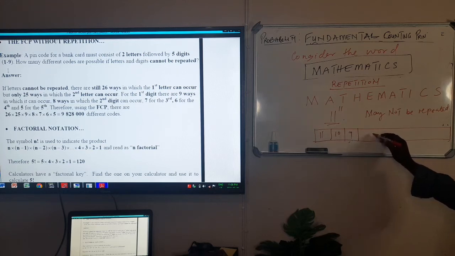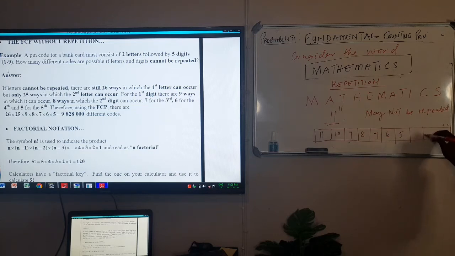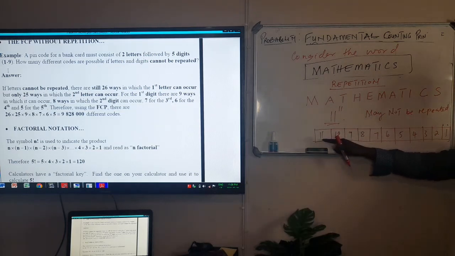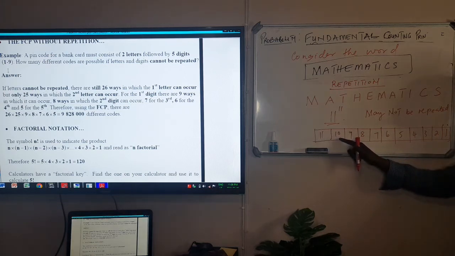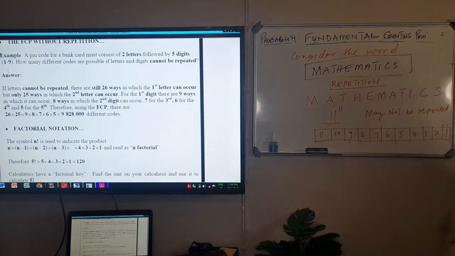So here will be 9, that is the third letter, and then here will be 8, here 7, here 6, here 5, then 4, 3, 2, and 1. So it's going down. If the first one is 11 and it's not repeated, it means the second one will be 10 to choose from, 9 to choose from, 8, up until you reach 1.